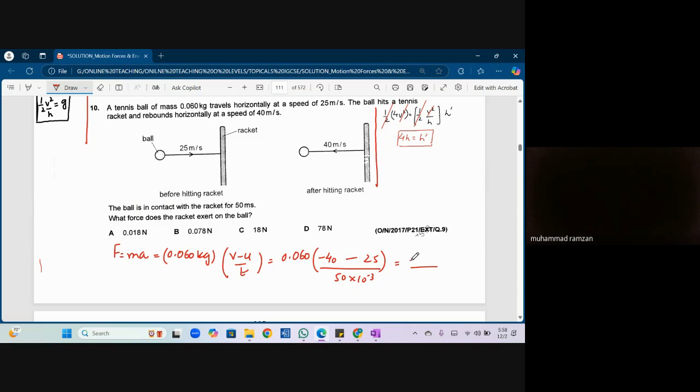Minus 39 into 50,000. 39 divided by 50,000, minus, it's 50 times 10 raised to the power negative 3. Minus 780, minus 78. It's negative 78. Why is it negative 78? Because we have taken right side as positive and left side as negative. Yes?